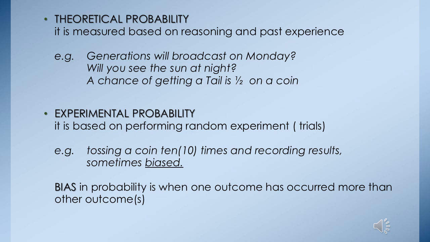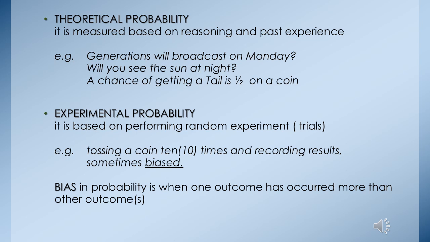Now let's say you record the results and then you realize that maybe tail only occurs twice as you're flipping the coin and landing it on one side. And then a head would occur 8 times. So an experimental probability is said to be sometimes biased because one outcome would occur more than the other. So it doesn't necessarily mean that the chance is not 50% of getting a tail or head, because once you get a tail twice after you just flip the coin 10 times, it would only mean that the chance of getting a tail is 20%, which is not unrealistic. So the experimental probability is sometimes biased.